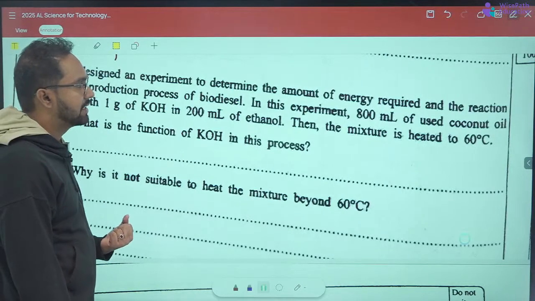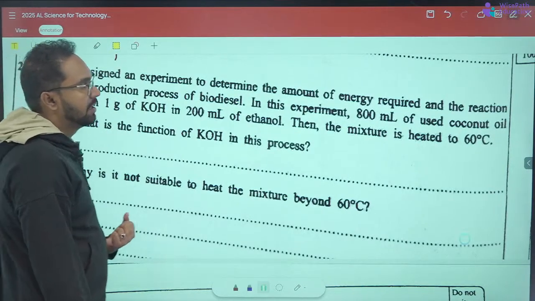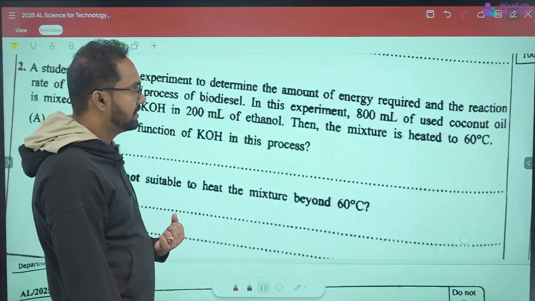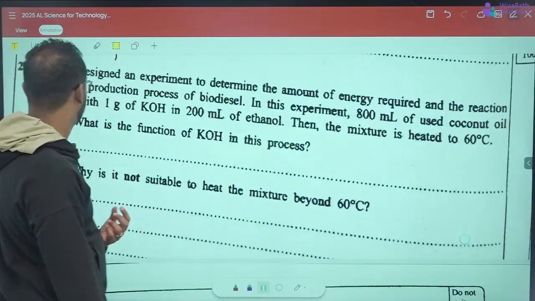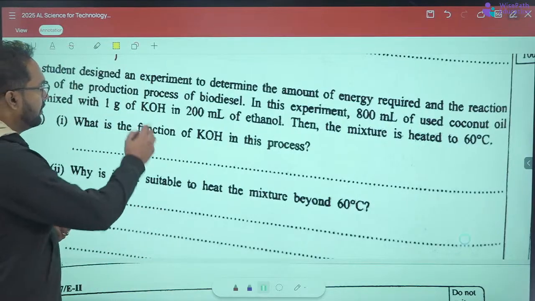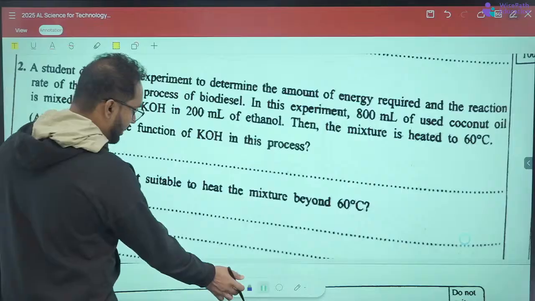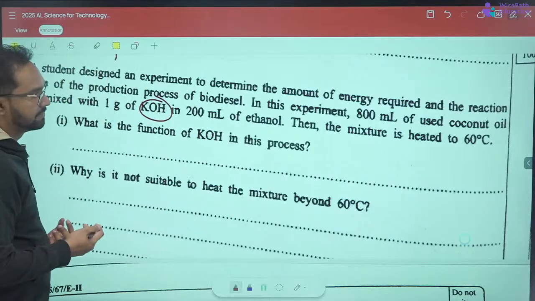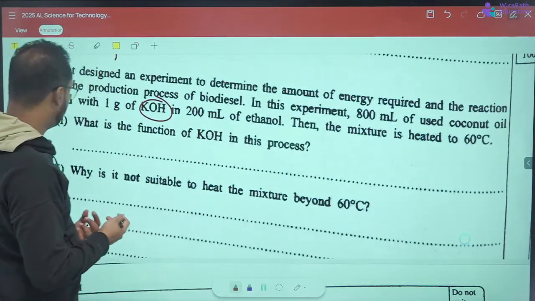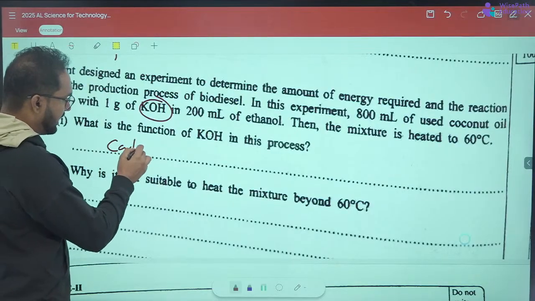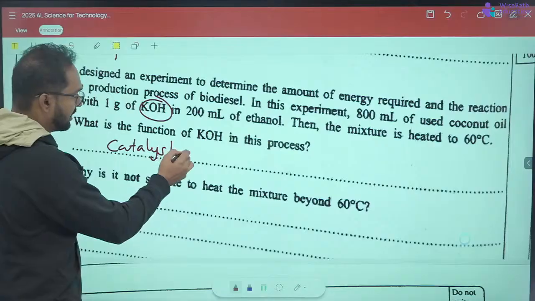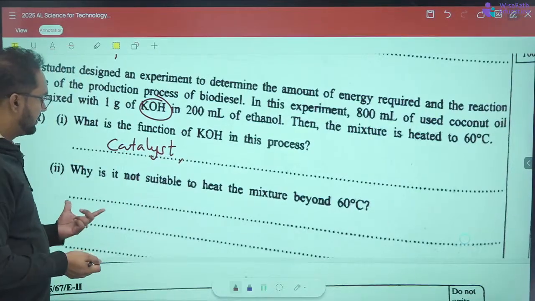Biodiesel is produced by reacting ethanol and triglycerides. So the KOH is actually the catalyst there. What is the function of KOH in this process? It's the catalyst. KOH is the catalyst.